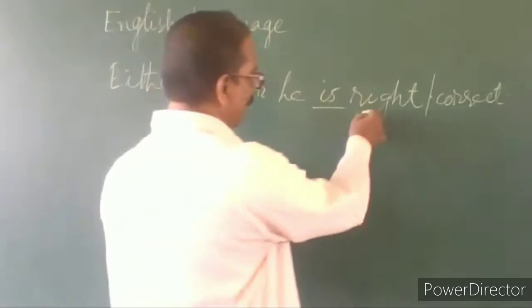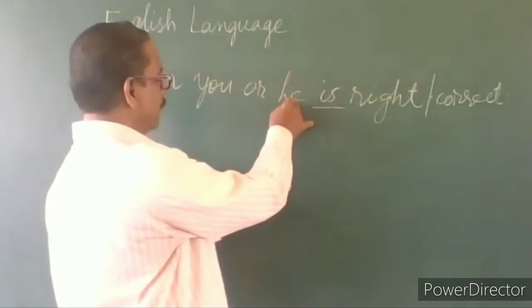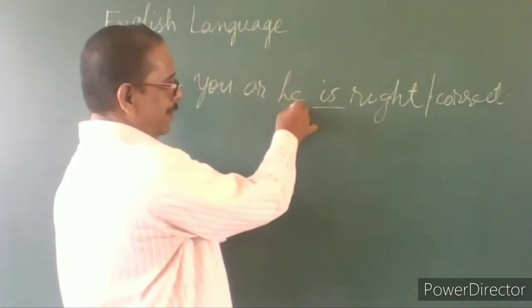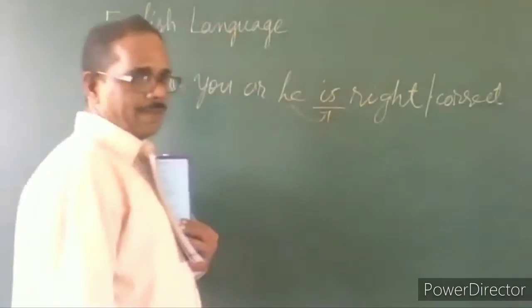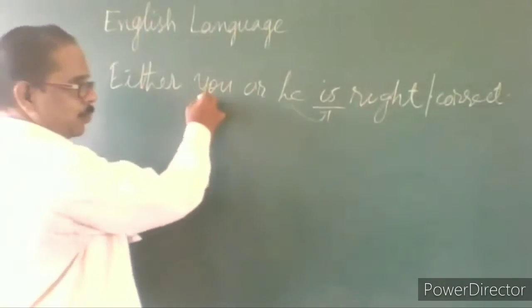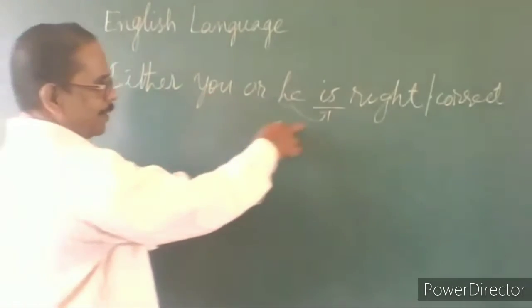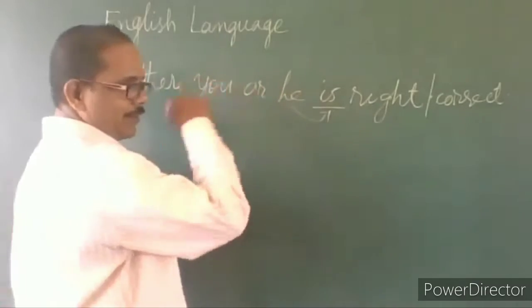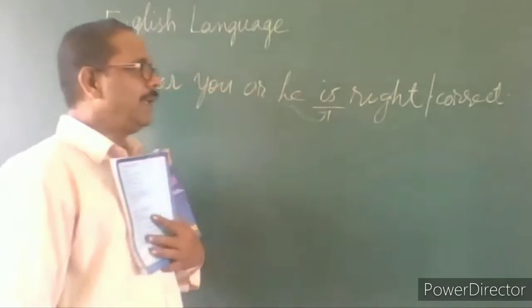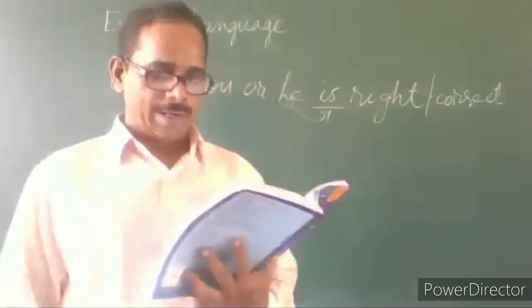Which is nearest to the verb? It is he. Is it singular or plural? It is singular. Therefore, it will take a singular verb, is. This is plural, but it does not take what is close to the verb. What is close is singular here. Therefore, he is right or he is correct.